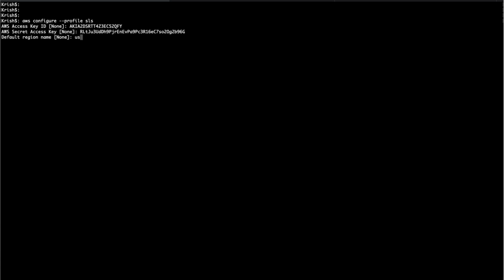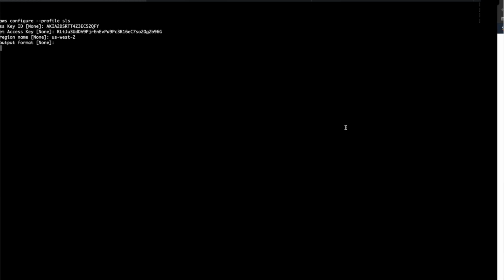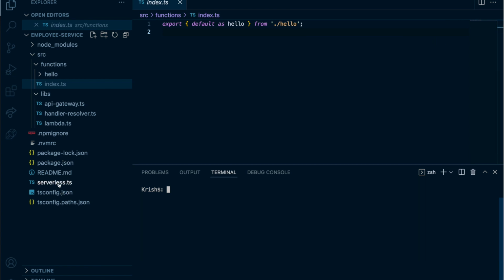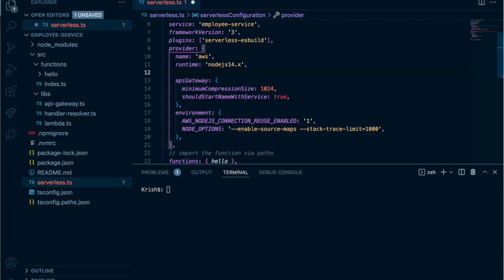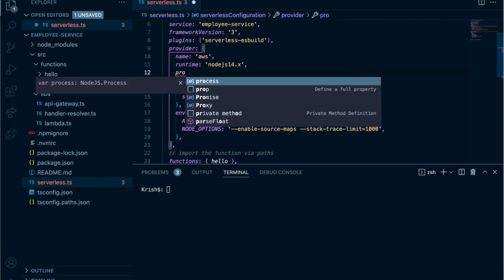And for the default region, I'm going to use US West 2, and the output format is none. So now I have created a profile here. Now what I can do is come back to my project and tell serverless, hey, you need to use this profile to deploy.